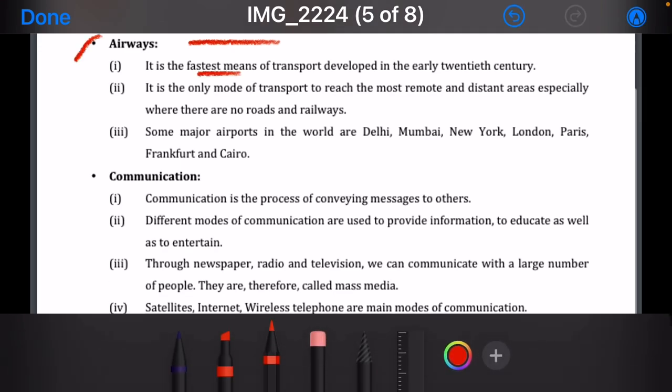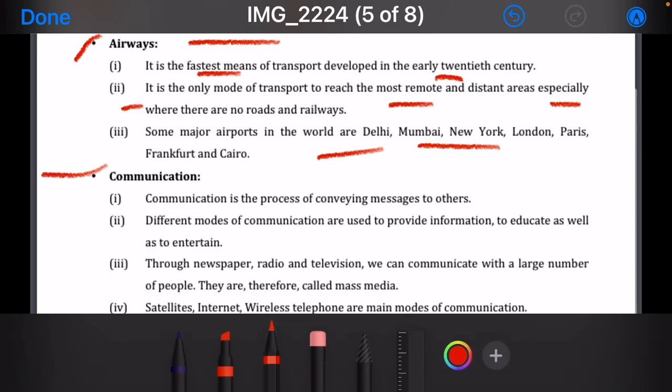It is the fastest means of transport, developed in the early 20th century. It is the only mode of transport to reach the most remote and distant areas, especially where there are no roads and railways. Some major airports in the world are Delhi, Mumbai, New York, London, etc. The next is communication.